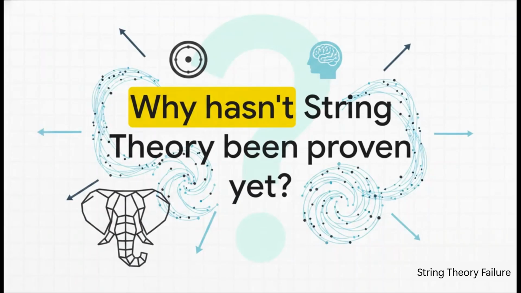So, here is the massive elephant in the room. Why hasn't string theory actually been proven yet? I mean, it's supposed to be the ultimate theory of everything. But after years of massive particle collider experiments and thousands of brilliant careers dedicated to it, string theory hasn't given us a single unique prediction that has been confirmed in the real world. So what exactly is going wrong?